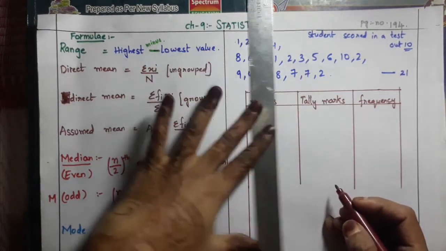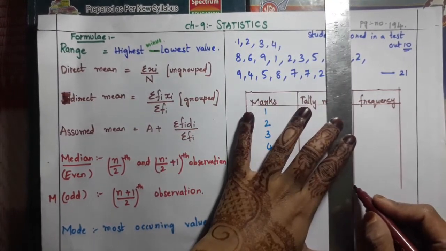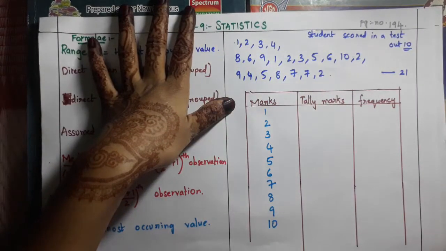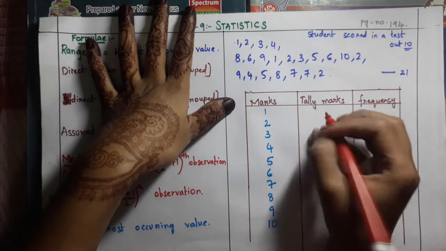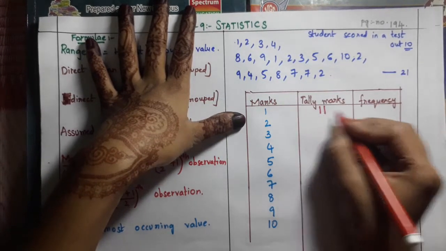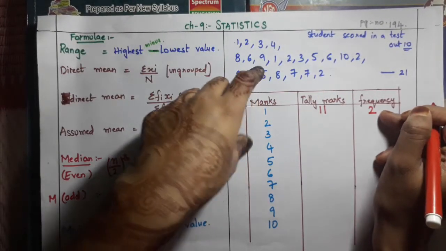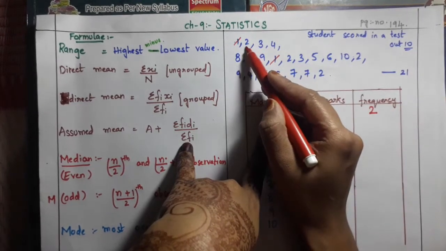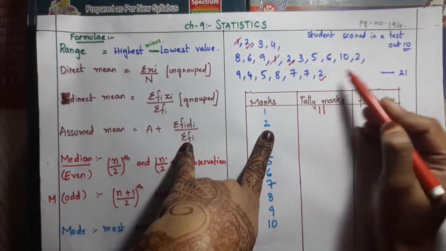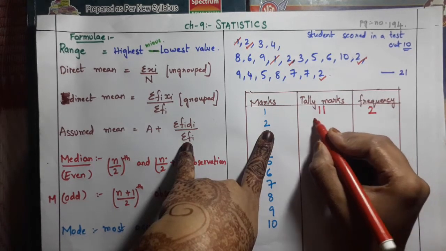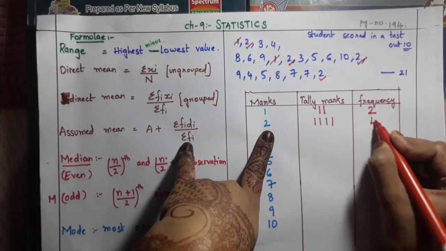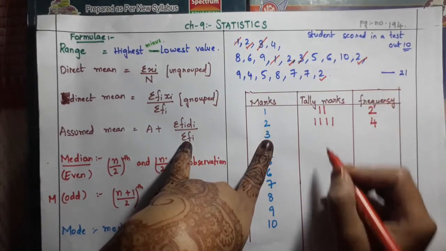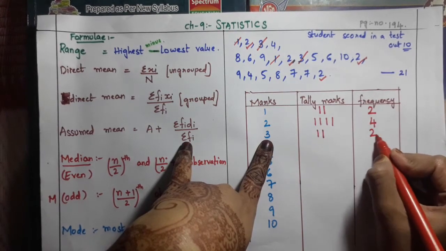Now see here, children, now we have to count how many ones are there. How many ones are there, children? 1, 2. So we have 2 ones. Like this we have to write tally marks, and in frequency we have to write 2. Now 2, how many 2's are there? 1, 2, 3, 4. How many 2's we have? 4. Now 3, how many 3's are there? Only 2. So I will be writing 2.